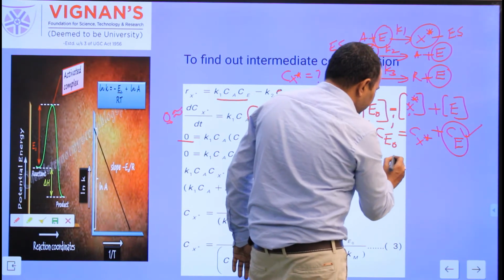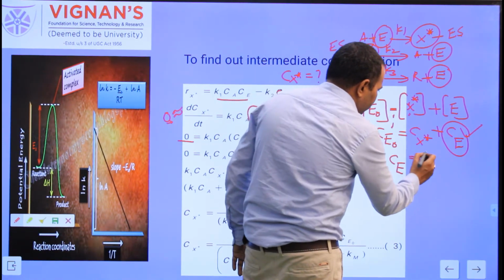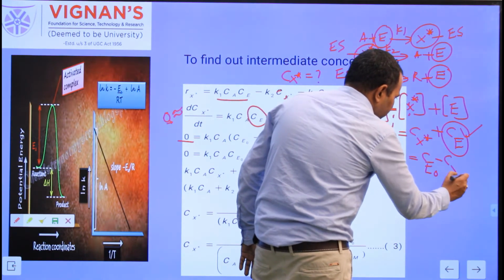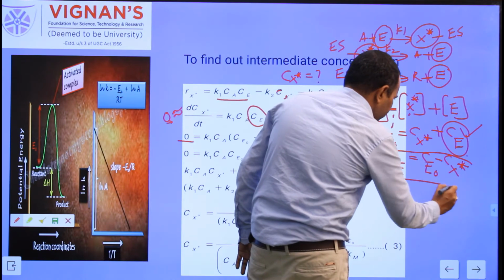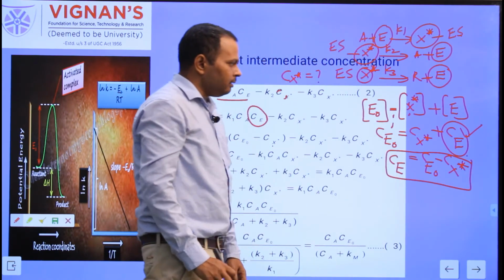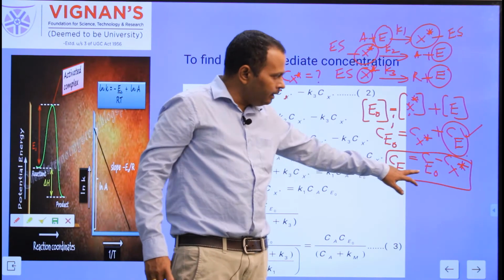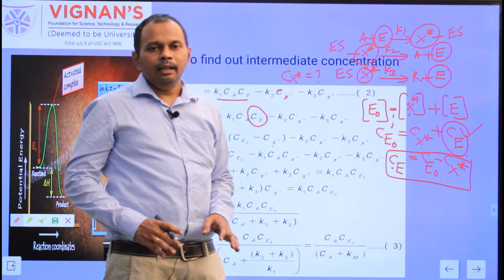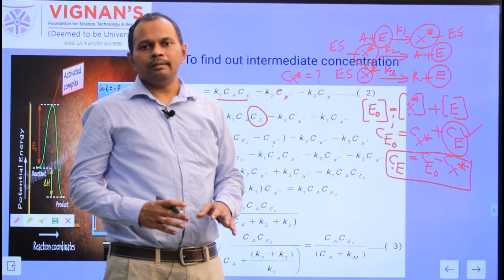From this equation Ce can be written as Ce is equal to, bring Cx star to the left hand side, Ce0 minus Cx star. So based on this, what I want to say is the concentration of the free enzyme is again a function of Cx star. The concentration of the left over enzyme in the reaction mixture is a function of the concentration of the enzyme bound to the substrate.